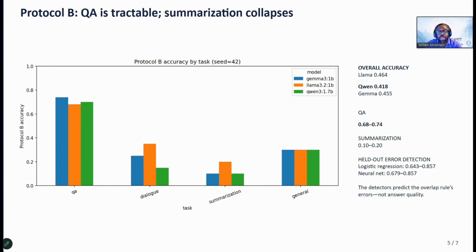Now, summarization collapsed down to as low as 10% because a genuinely good summary can still lose a word overlap contest to a fabricated one that happens to share more vocabulary with the source. We also trained simple classifiers on the overlap score, and those hit 64 to 86%. But that's the classifier detecting the score's rules of error, not the model suddenly writing better answers.